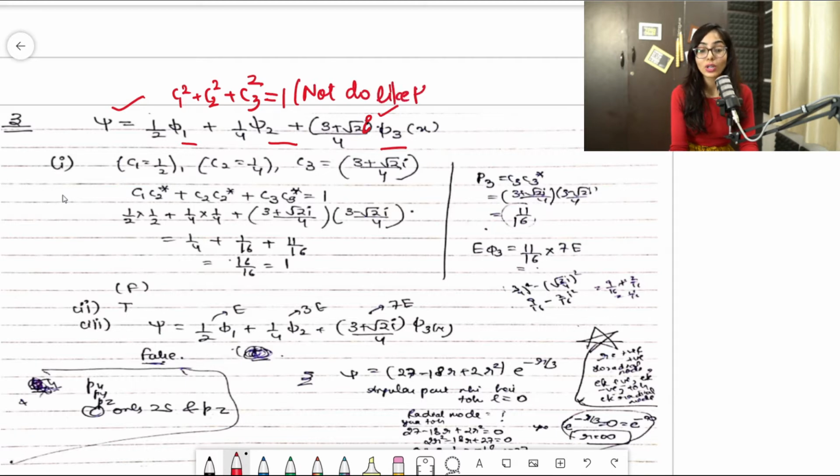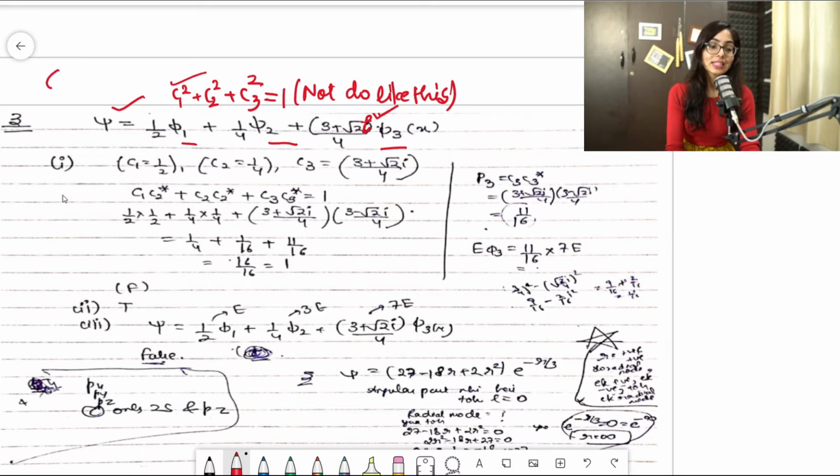So what you have to do now? You will be asking me how to attempt the question. If you are saying that from the last so many videos I have taught you that you have to move like this, c1 square plus c2 square, before proceeding with any superposition principle question, you have to check this condition. But I also mentioned one thing at the very start, when I was teaching the theory part of the superposition principle, that whenever i comes, in that case you will not take this.